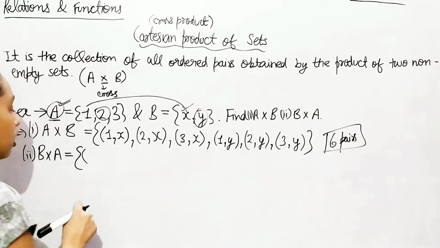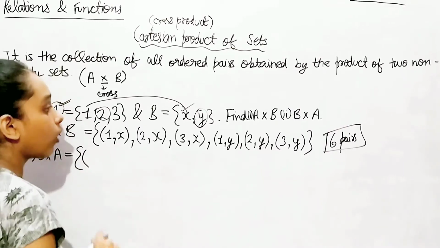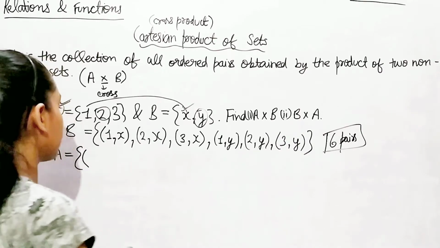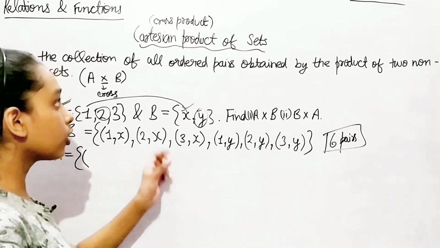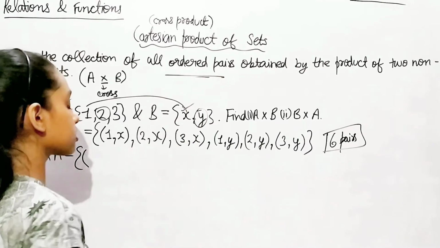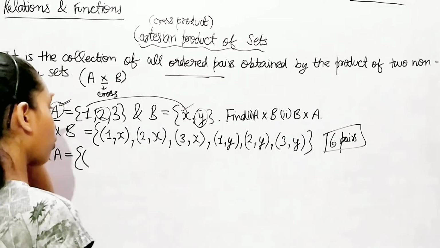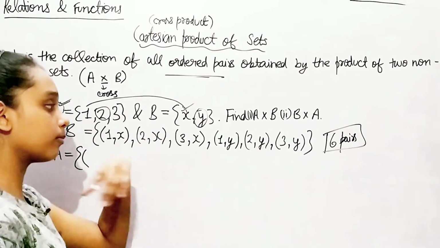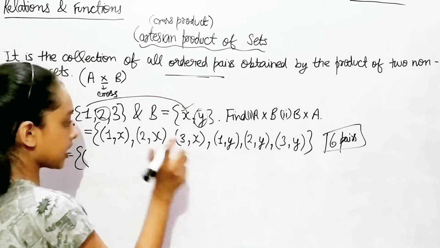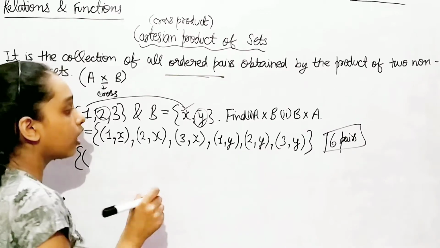Okay, B cross A. But before going on to our second part, I have to tell you something about the first one. As we're talking about ordered pairs, order does matter in Cartesian product. So by following the order, we wrote all the possible pairs.